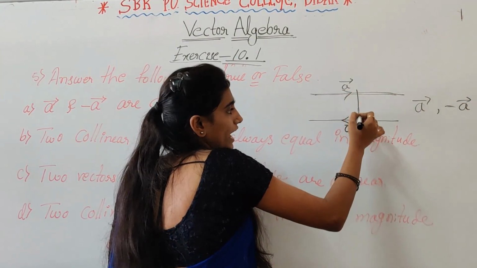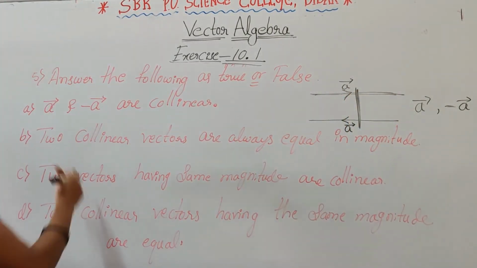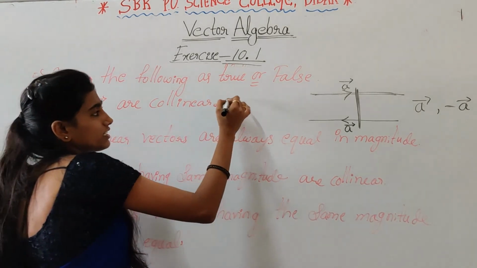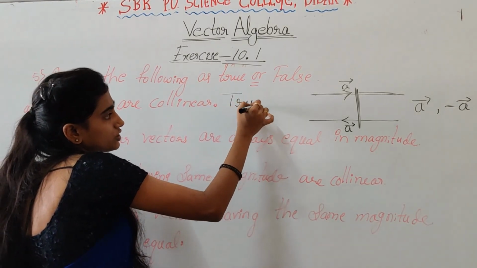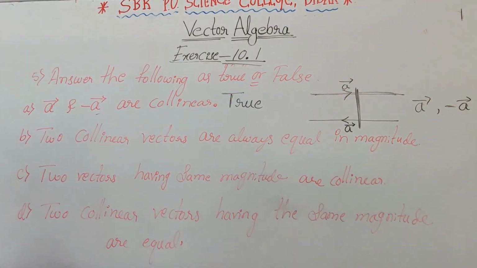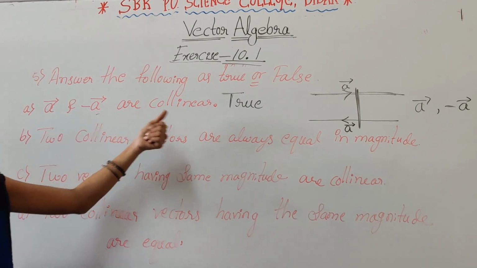Collinear means parallel. So these two vectors are parallel to each other. So vector A and negative of vector A are collinear. It is a true statement, right?